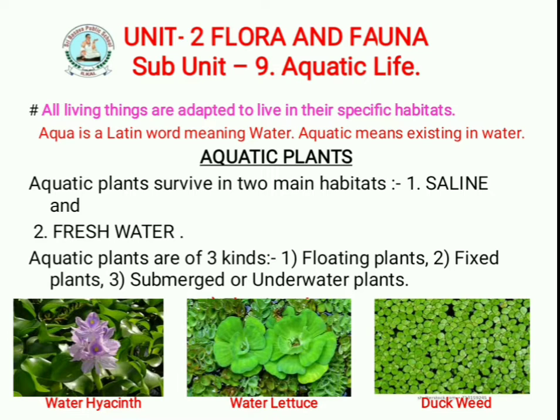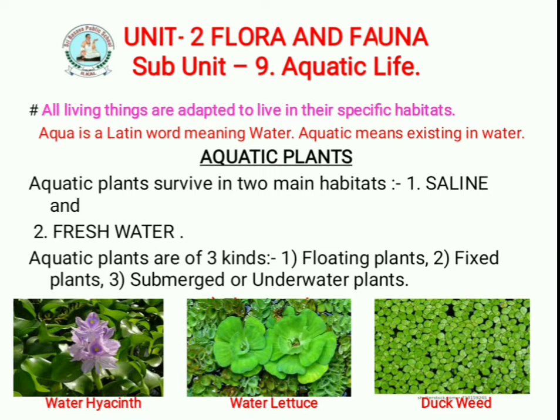They are not attached to any surface. They float on the surface of the water. The stalks of water hyacinth are swollen, meaning they bulge, and filled with air cavities. That is why it floats. This makes the plant very light and fit for floating.